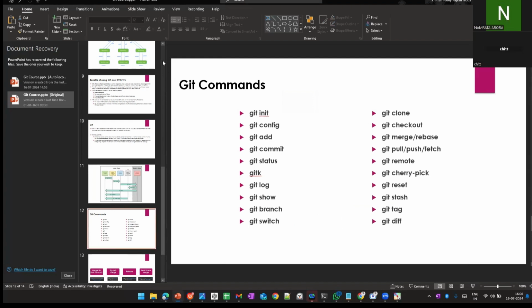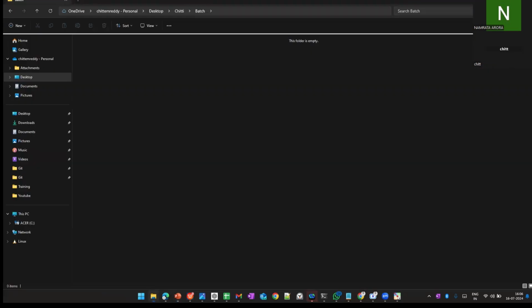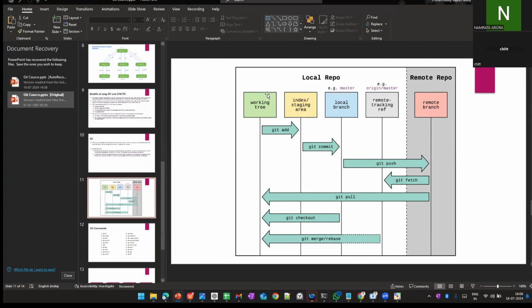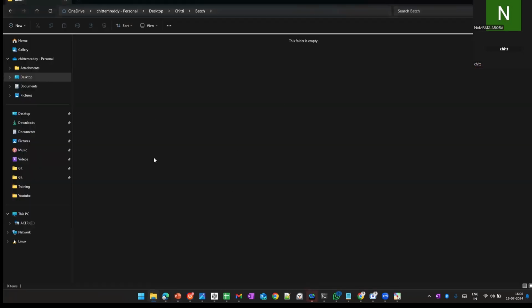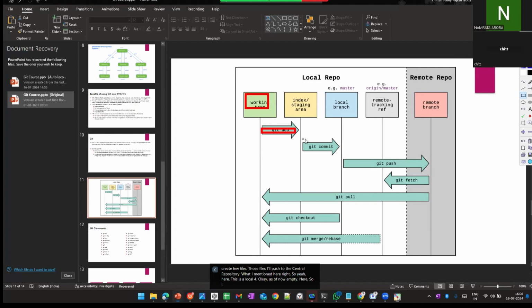Before starting on Git: I have the local code, but I don't have any files in the local, so I need to create a few files. Those files I'll push to the central repository, as I mentioned here. This is the local, which is empty as of now. Using git add and git commit commands, I push from local to the central repository.